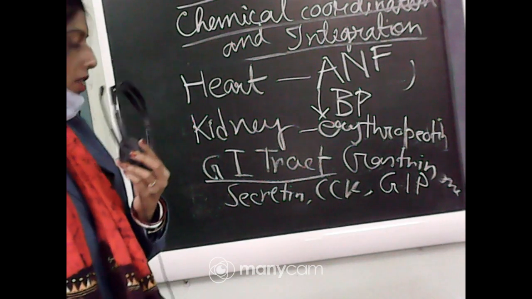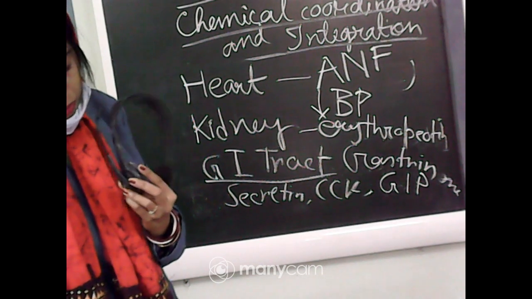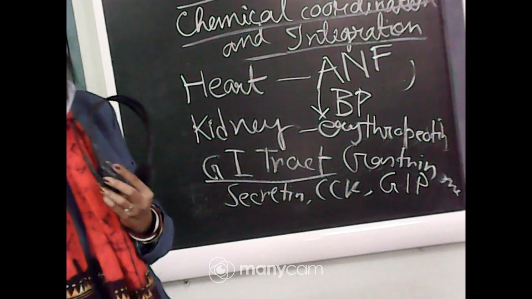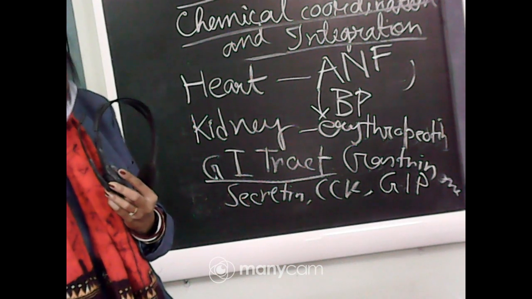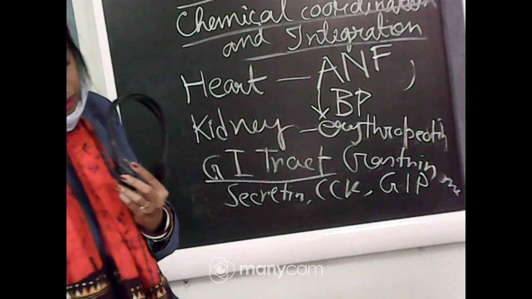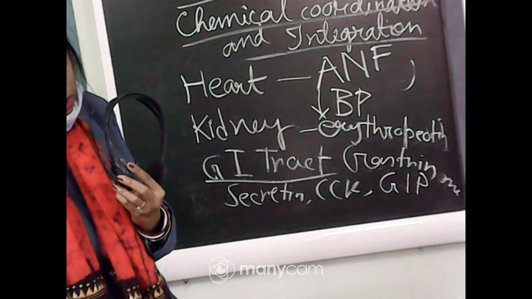The last one is GIP, gastric inhibitory peptide. It inhibits gastric secretion and motility.